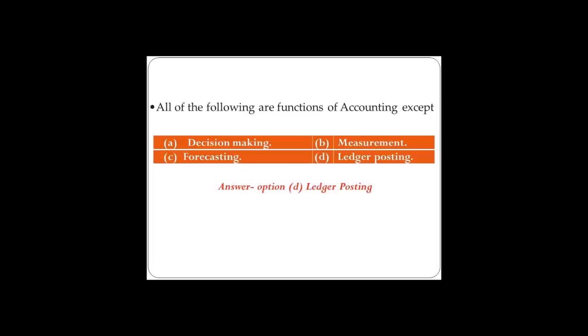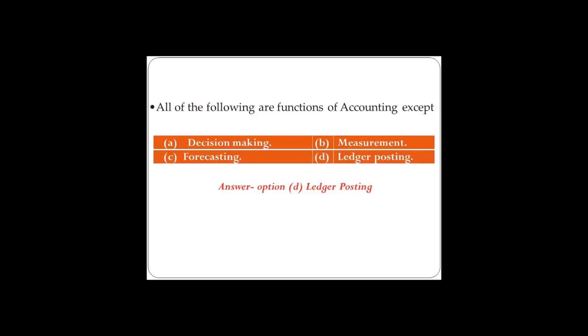All of the following are functions of accounting except. So amongst these four, all will be the functions of accounting except one thing. So you have to find out that thing which is not the function of accounting. A, decision making, B, measurement, C, forecasting, D, ledger posting.